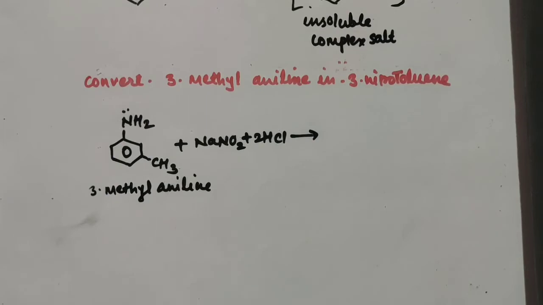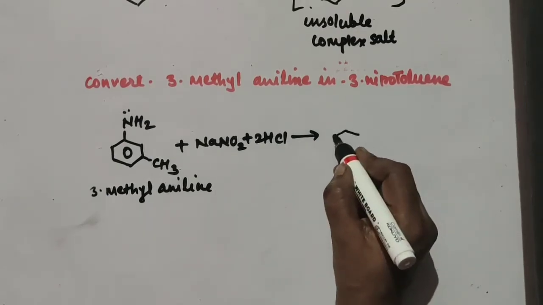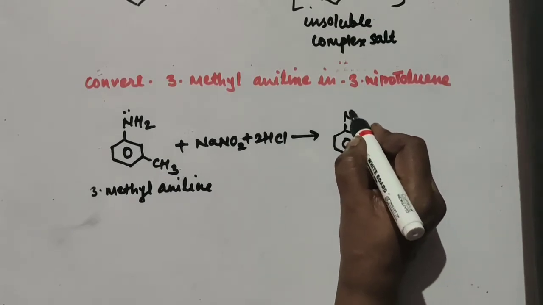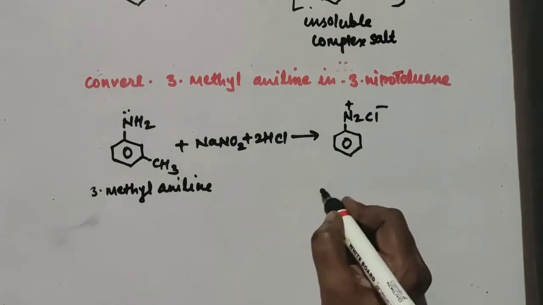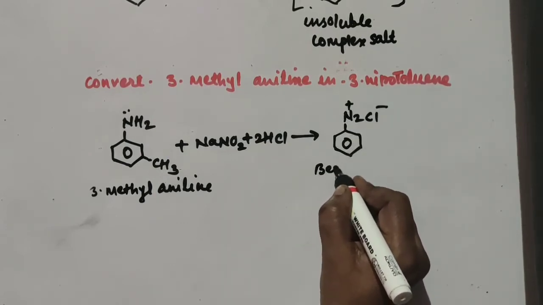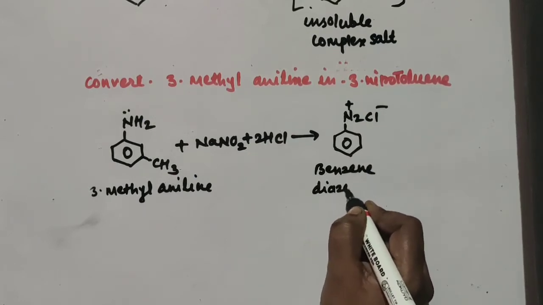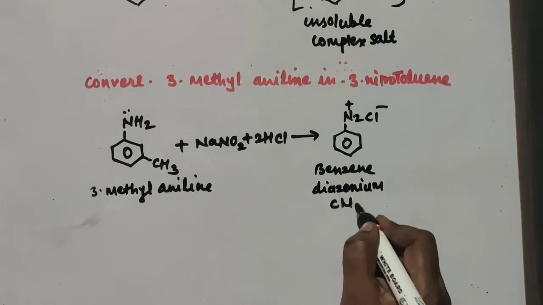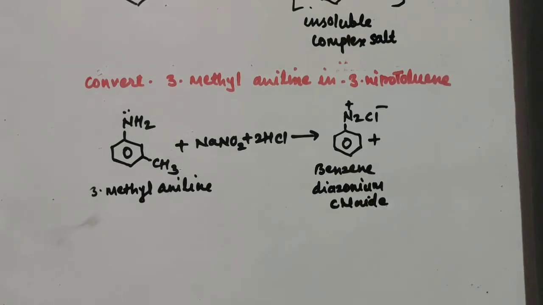So first you are supposed to prepare the diazonium salt, and hence here there is a formation of C6H5, then N2+ Cl-. Name is what? Benzene diazonium chloride. Benzene diazonium salt.